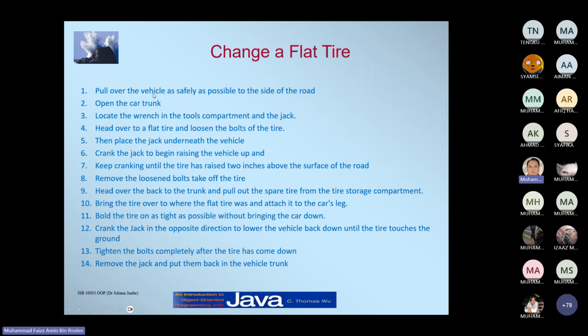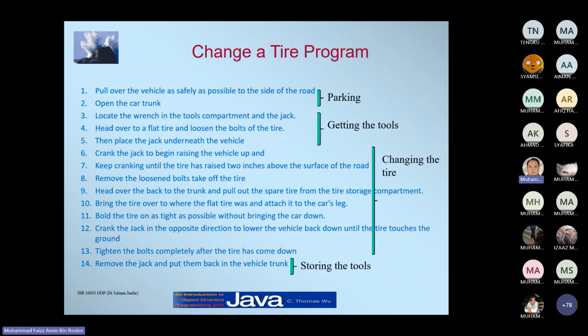Take this as traditional programming like C++, where you'll need to write your code line by line, right? You need to write instruction number 1, number 2, number 3, number 4, up to instruction number 14. Okay, but in object oriented,